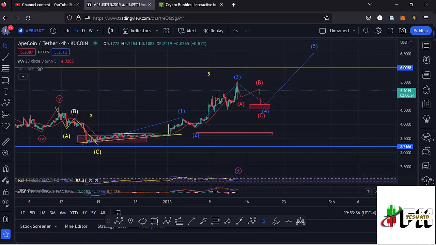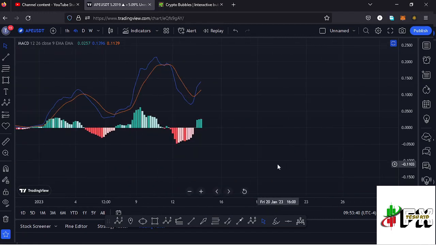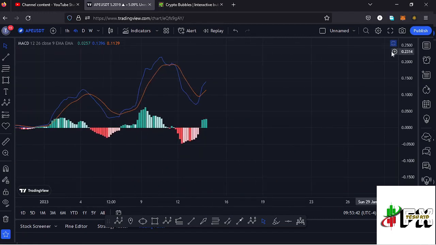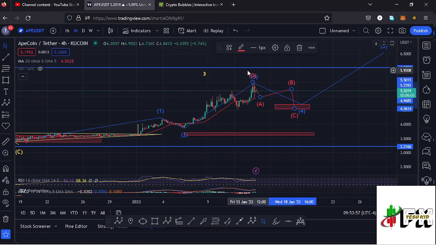And also taking a look at the MACD, on the MACD we have been able to print a bullish cross, and we're also seeing an increase in the buying momentum, meaning there are chances of even continuing to gear up and manage to break above the fib level 1.618 and maybe see an extended wave 3 over here. So let's be patient and see how that plays out, and I'll keep you updated on anything that plays out.